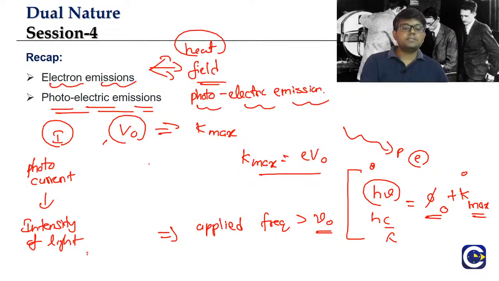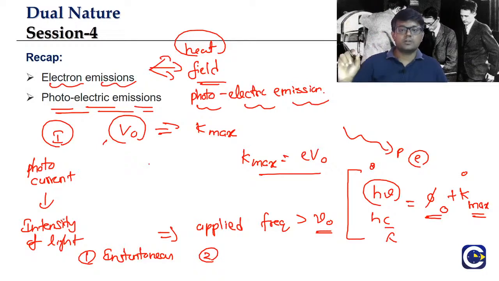What are the main observations? That the process is what? It's an instantaneous process. Immediately we see that the electrons are coming. And the second thing is that the photocurrent depends upon the intensity, because as per the particle theory of light, intensity is given by what? Number of photons. More intensity means more number of photons, because every photon can make one electron come out.